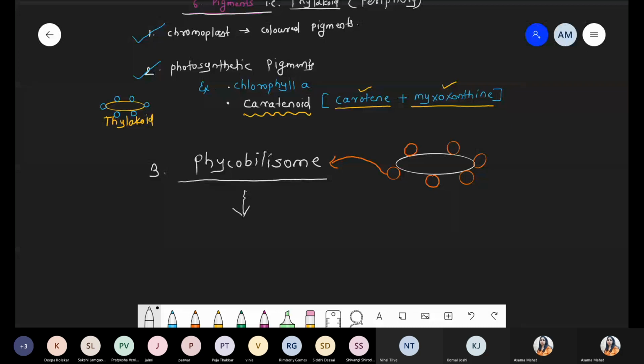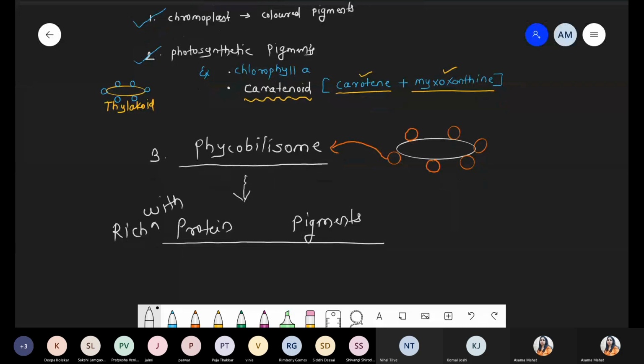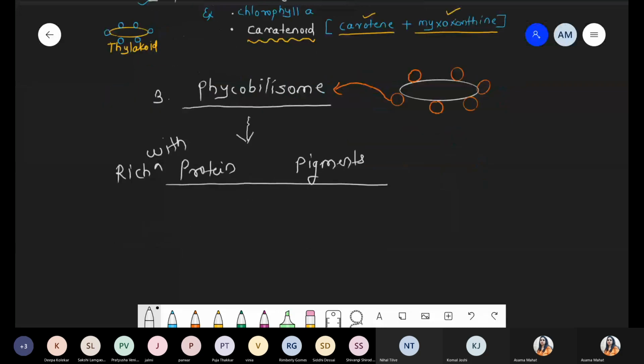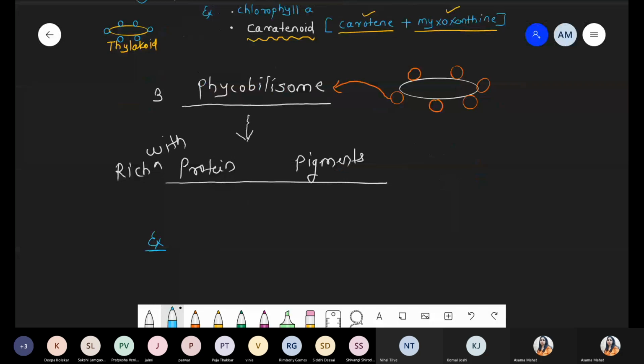Phycobilins means what? Phycobilisome, these are the one body. Body means what? These are the one structure. Those are rich with the protein pigments. And under this point, we are talking about one by one example.